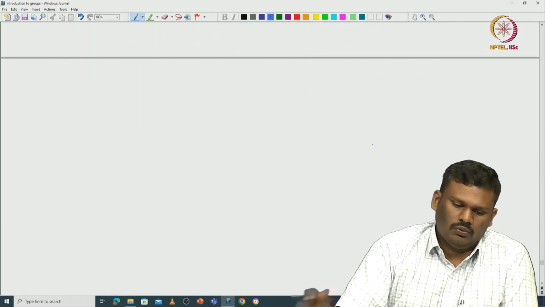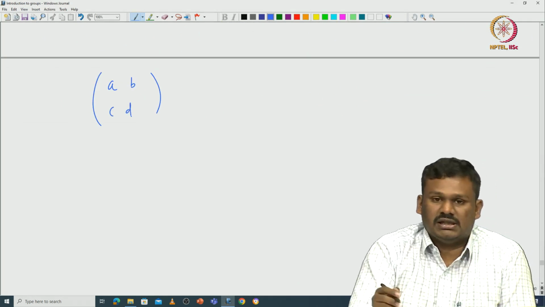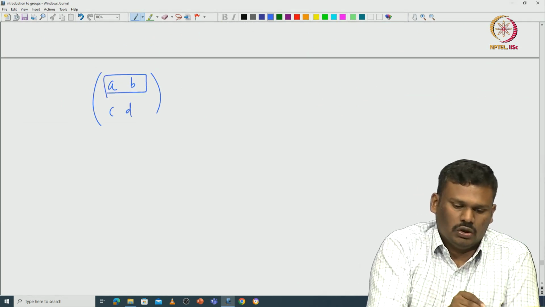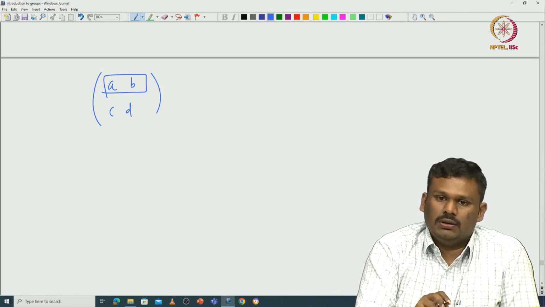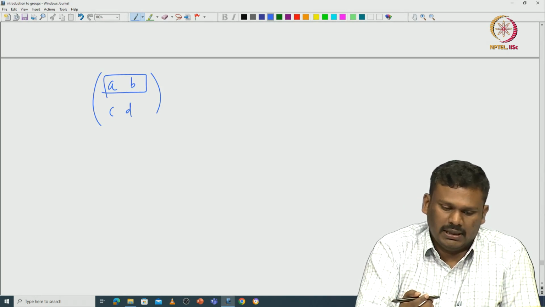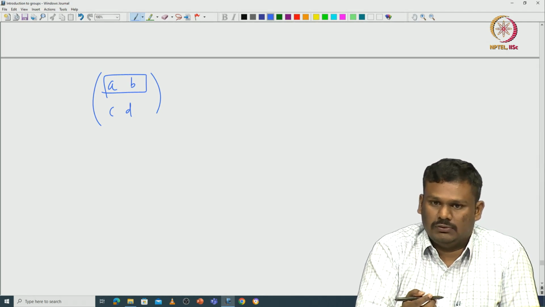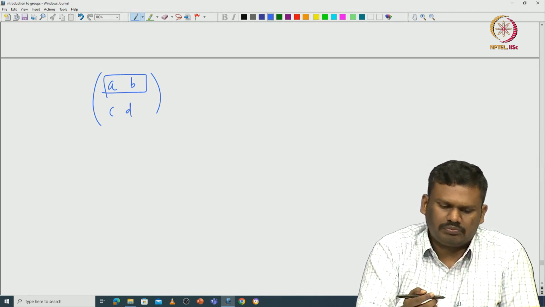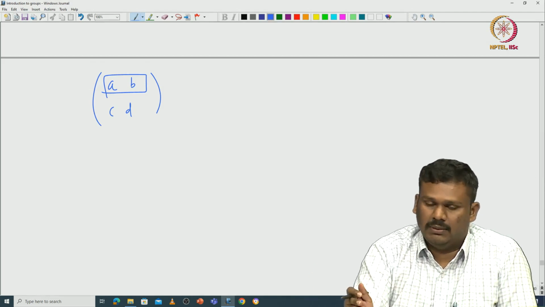But if you think about what you need to fill in the second row, whatever you fill in the second row depends upon the first row. The condition is that the second row should not be a multiple of the first row. This is one of the characterizations of invertible matrices.